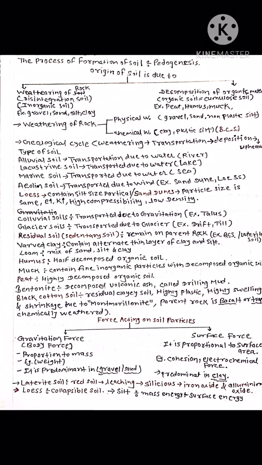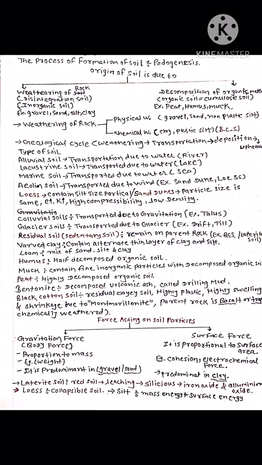Black cotton soil is a residual soil. It is plastic, highly swelling, and highly shrinking. This property is due to the montmorillonite mineral in the clay. The parent rock is basalt and trap, which are two types of rock, and this is a chemically weathered soil. Nowadays exams also ask which kind of soil black cotton soil is, and the answer is chemically weathered.